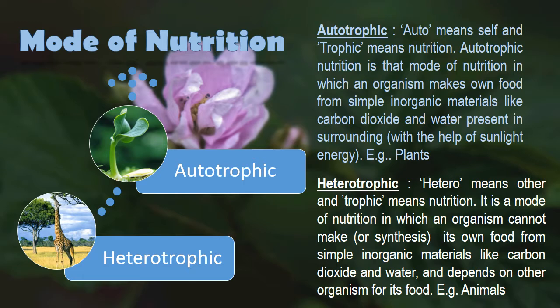The next mode of nutrition is heterotrophic. Hetero means other and trophos means nutrition. It is that mode of nutrition in which organisms get their food directly or indirectly from plants. So all animals, fungi and some bacteria come under the heterotrophic mode of nutrition.